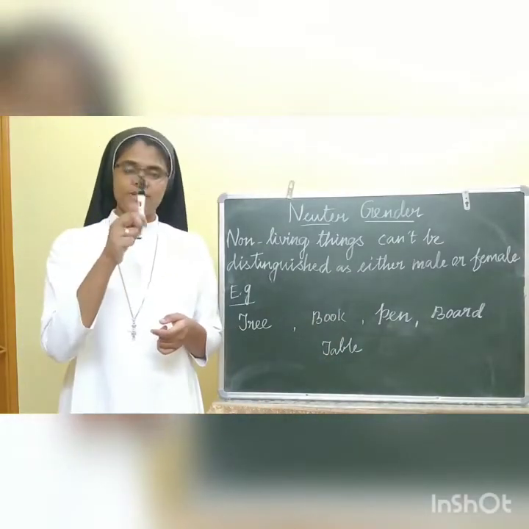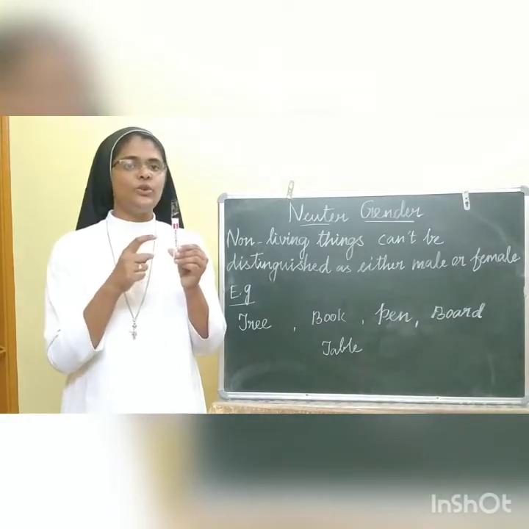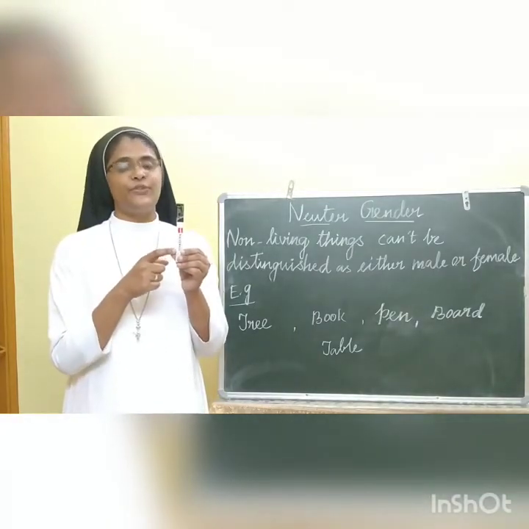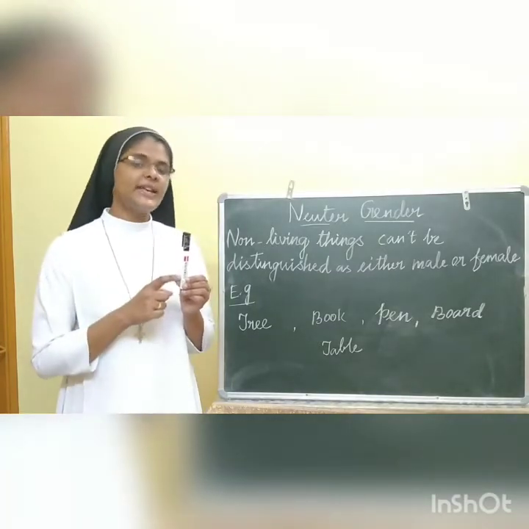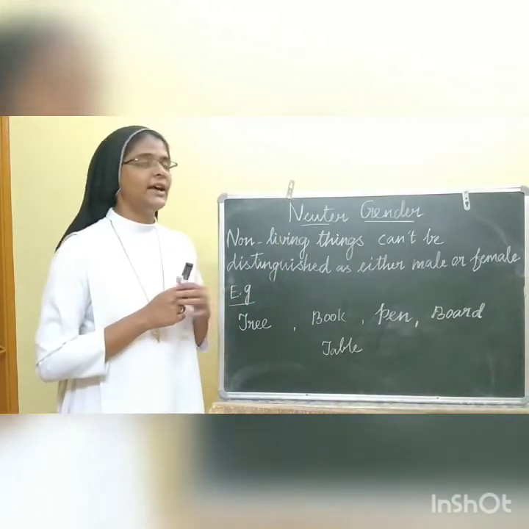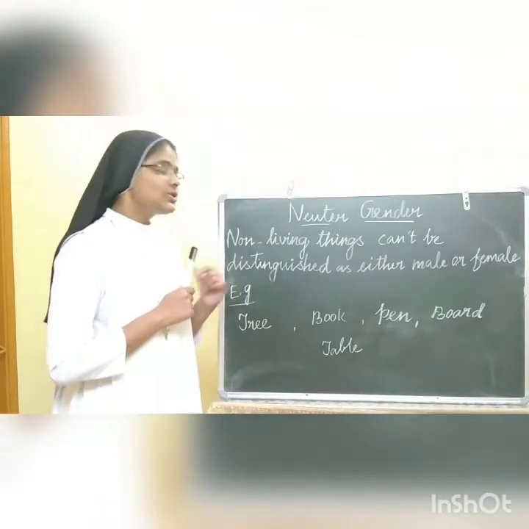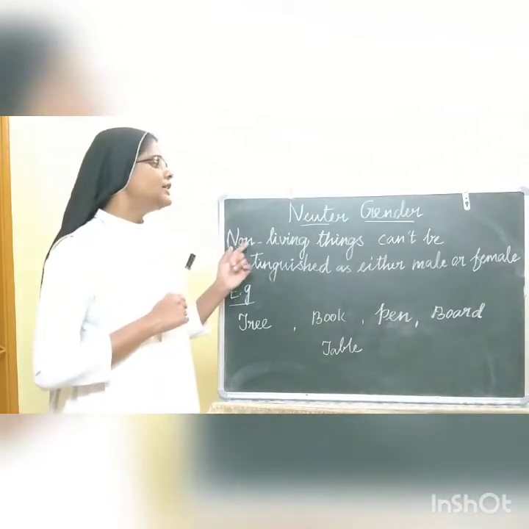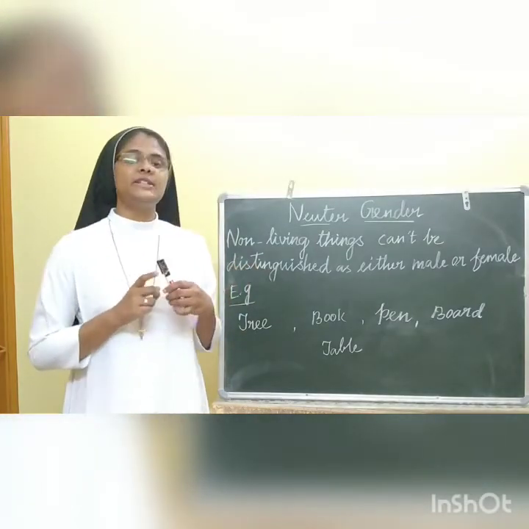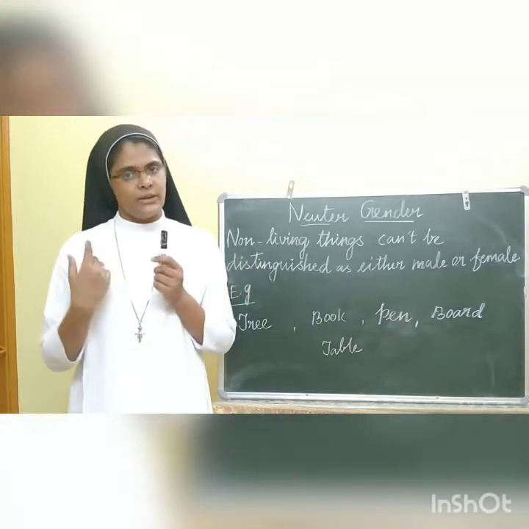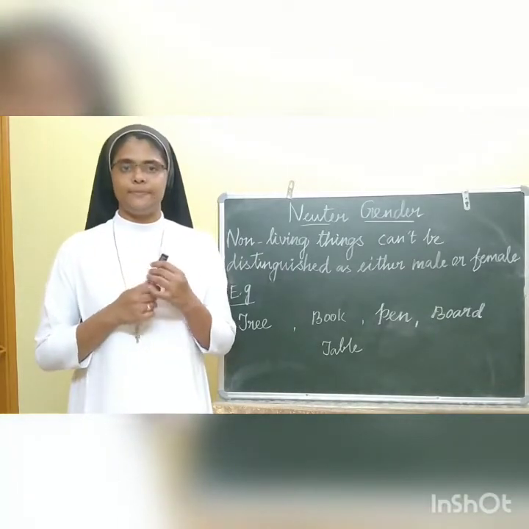Suppose this pen, can you distinguish whether it is a female or male? No, we cannot distinguish. So, these kinds of nouns come under the neuter gender. So, what is a neuter gender? The non-living things are called neuter gender. They cannot be distinguished whether they are female or male.